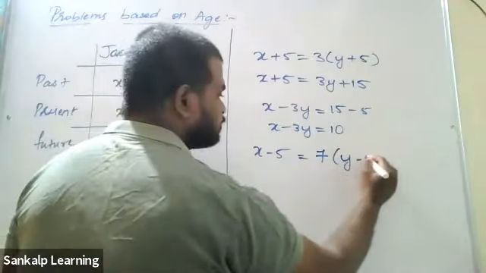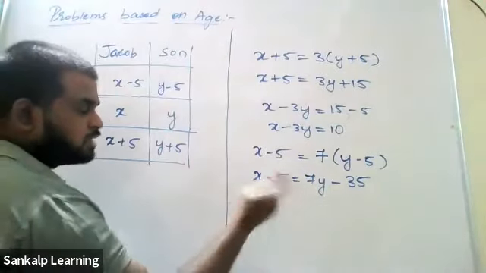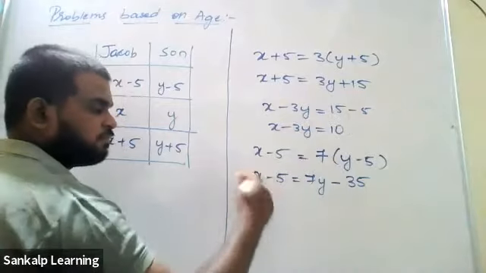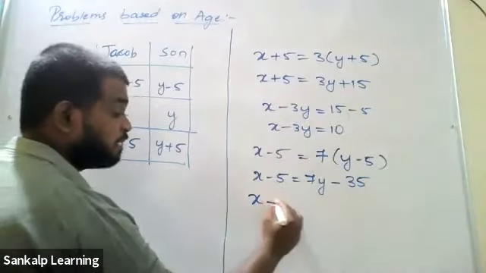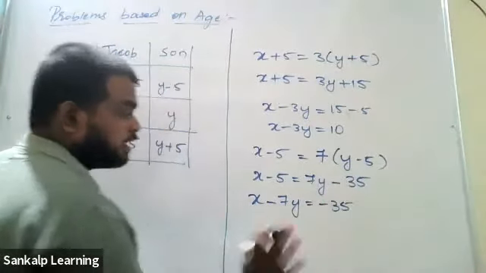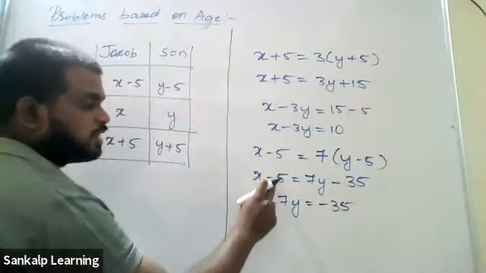All the variables to one side, all the numbers to one side. So transpose plus 7y to the LHS and minus 5 to the RHS. So x minus 7y, and the minus 35 stays there. Transposing minus 5 to the other side will become plus 5. So x minus 7y equals minus 35 plus 5, which will become minus 30.